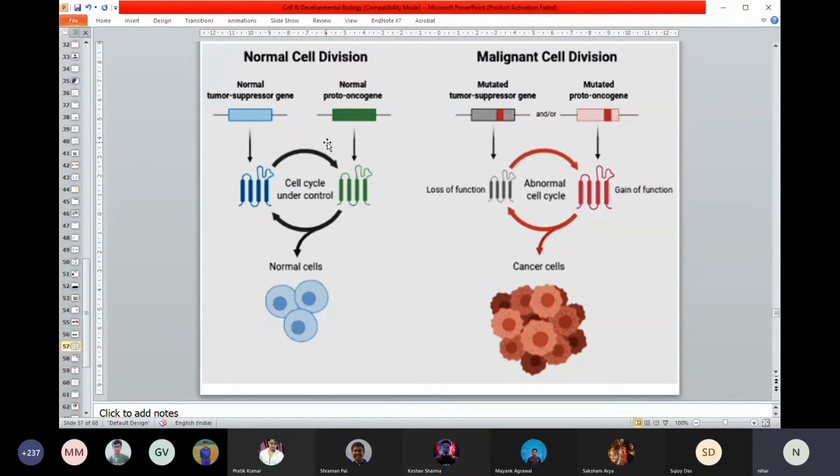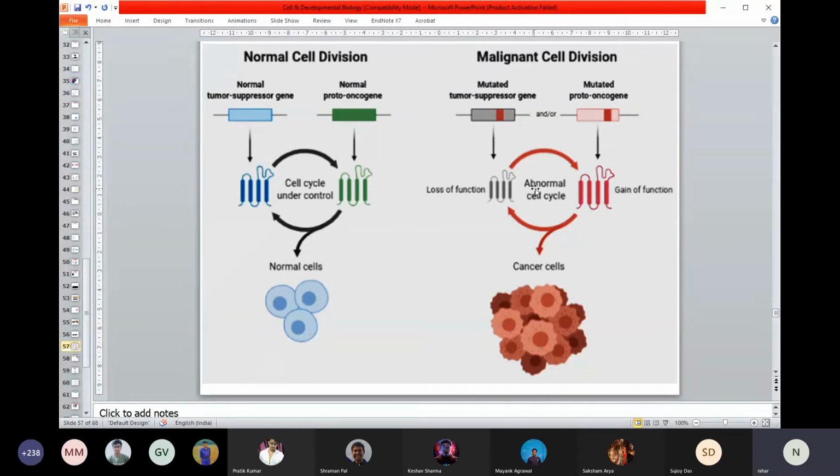But now think of a situation where your tumor suppressor gene gets mutated. The inhibitory control is now withdrawn, so the cell cycle starts rapidly. The cell is now dividing rapidly. A liver cell which is supposed to divide once a year is now dividing more rapidly, maybe once a minute, once an hour.